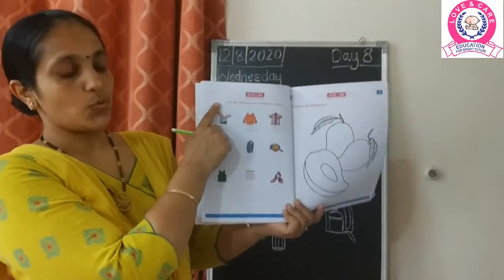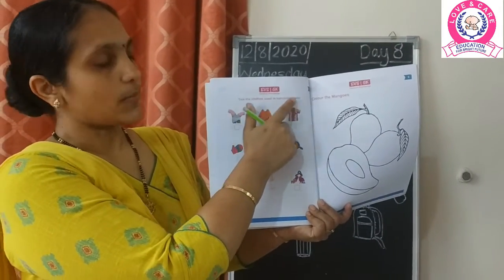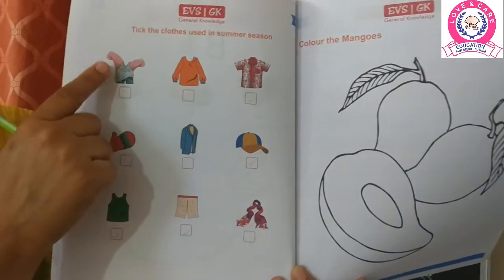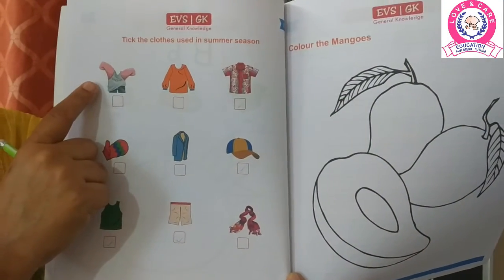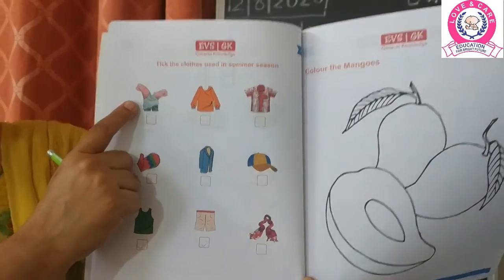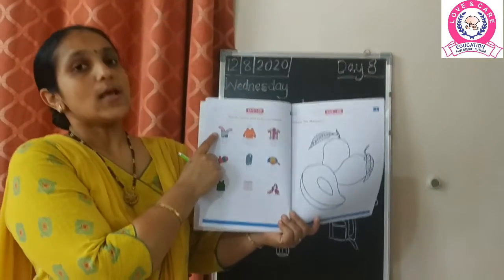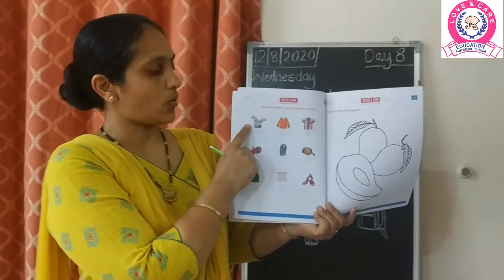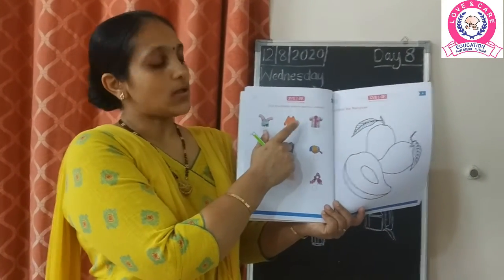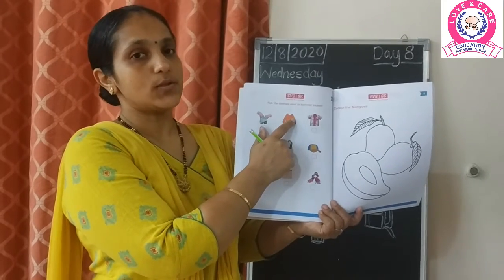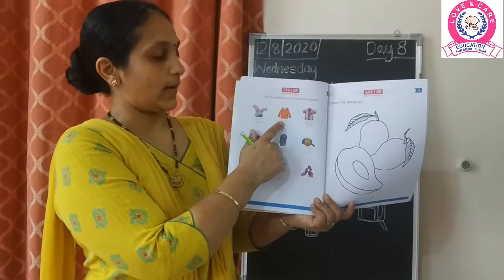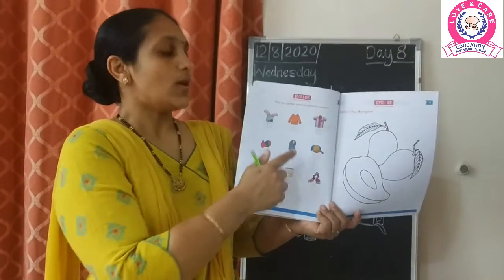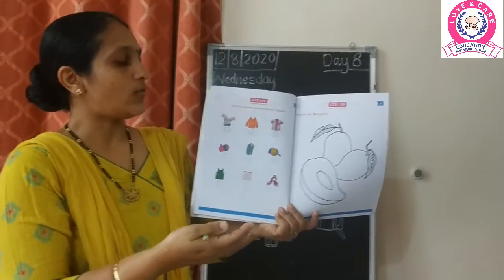Here what we have to do, we have to take the clothes used in the summer season. हमें उन्हीं कपड़ों को टिक करना है जो हम समर सीजन में पहनते हैं. As if this is the first picture, a picture of a T-shirt. Now we do not like to wear a full sleeve T-shirt in the summer season, because if we wear such full sleeve clothes we will feel very hot, so we don't wear it. So I am not going to put a tick over here. In the second picture, that is again a top, again it is a full sleeve, so we are not going to put a tick there. क्योंकि हम गर्मियों के सीजन में कैसे कपड़े पहनते हैं, we try to wear those clothes that are a little loose, that are sleeveless, so that we don't feel heat.